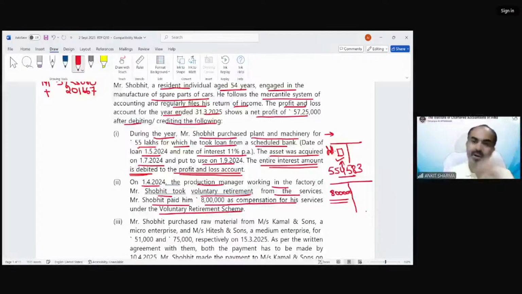So is it right or not? You must have gone through the provision of the PGBP head. So is it correct or not? If it is not correct, what does the provision say? Pooja is saying 5 equal installments allowed.